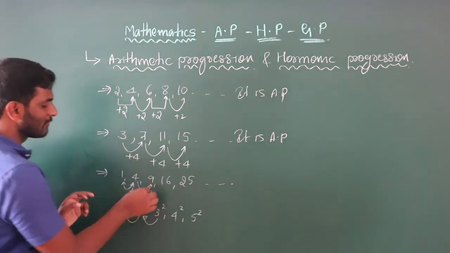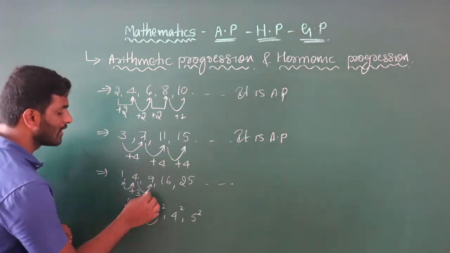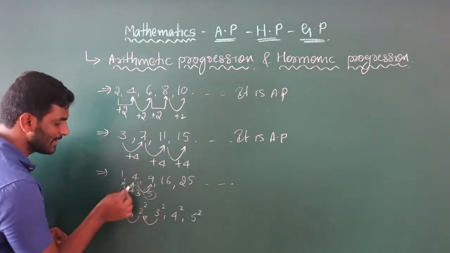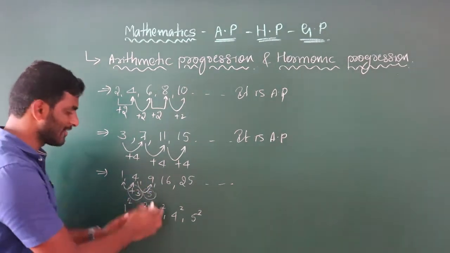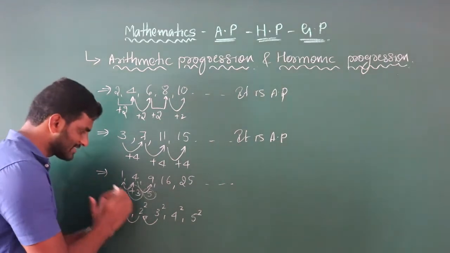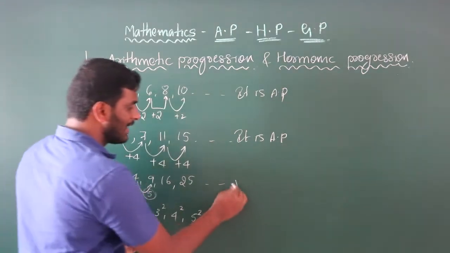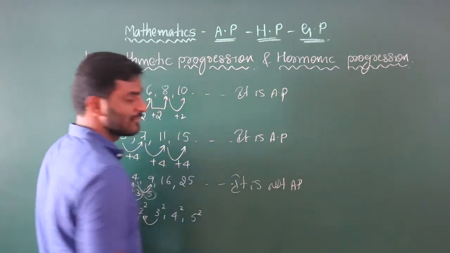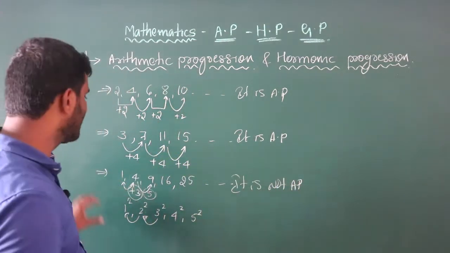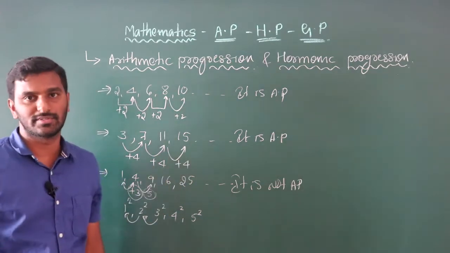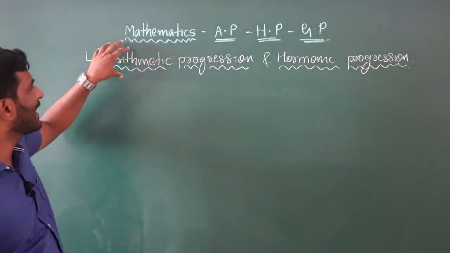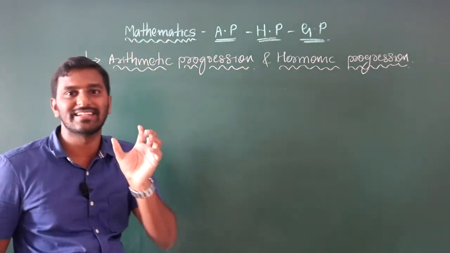Adding 5 to 4 gives 9. See the common difference: the fixed number is different each time, isn't it? So it is not an AP. The fixed number should be the same; only then can we find AP terms. Clear? Yes. So let me explain the general formula of arithmetic progression.